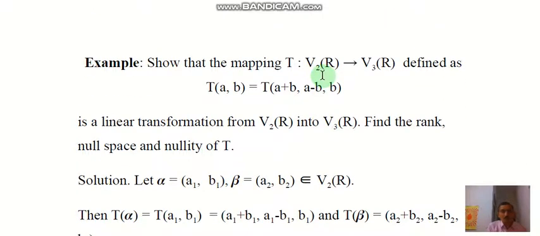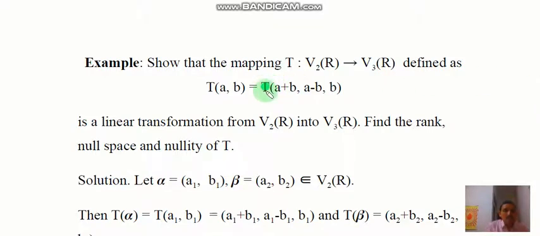So next we show an example: the mapping T from V2(R) to V3(R) defined as T(a, b) equal to (a plus b, a minus b, b). Here the extra T should be omitted.